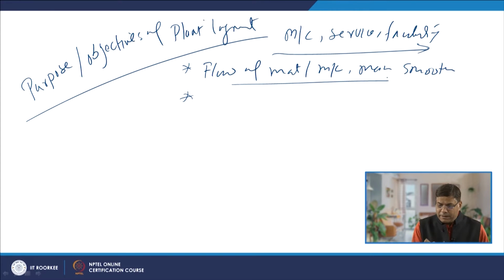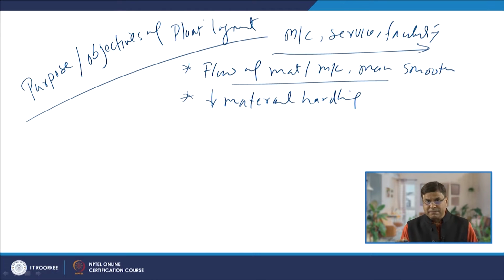Then whatever flow is being designed for movement, or the stages through which the things will be moving in the course of the production of goods and services, in that process the extent of the material handling needed is reduced. So, minimizing material handling is another objective in this process.